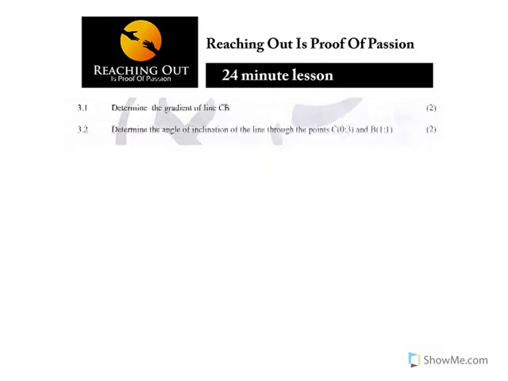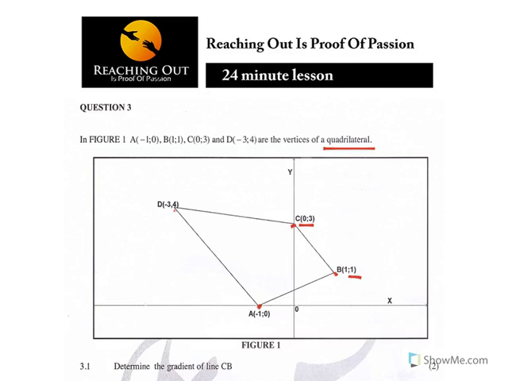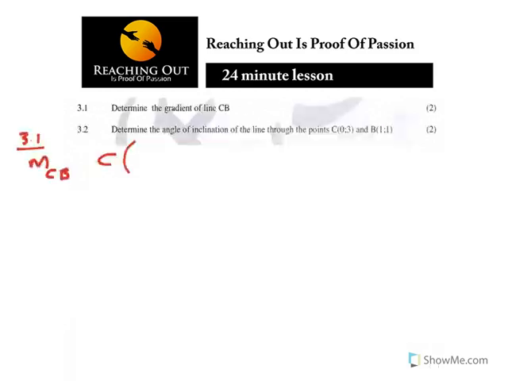Now, you know, when you're finding the gradient, even if they didn't give you the formula, so it's 3.1. Now gradient of CB, you can use M of CB. So now what do we have? Let's look at C. What is our C again? They gave us 0, 3. What is our B or BC?